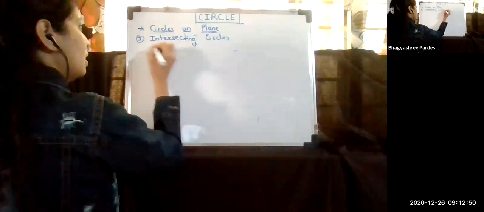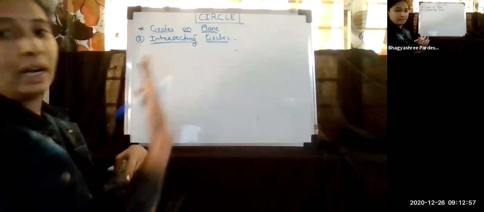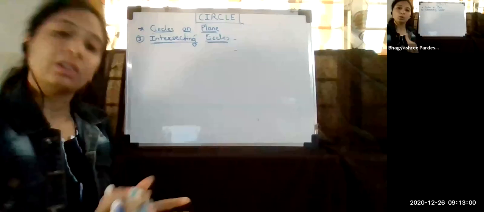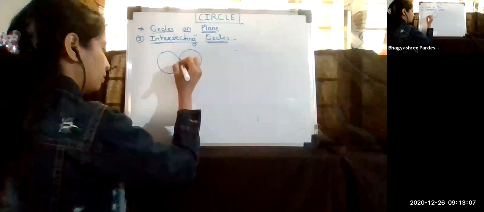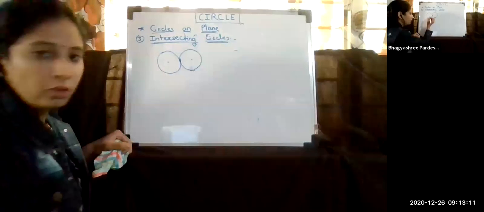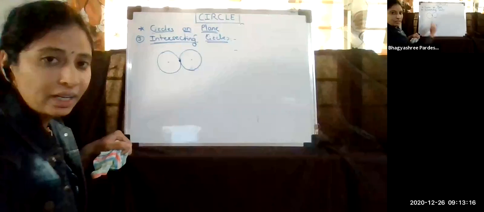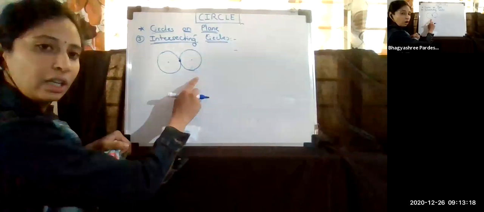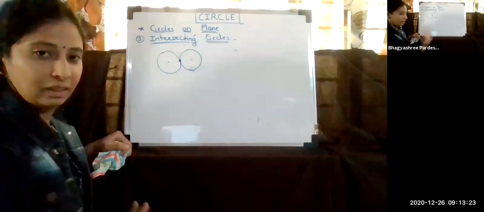Again, the name says intersecting, so obviously the circles are going to meet each other. That type of circles we call intersecting. Now again, there are two types. For the first one, suppose these are the two circles. This was the center of this circle, this was the center of this circle. And if you look properly, the two circles are meeting each other at this single point. Since they are meeting each other, I will call these intersecting circles.